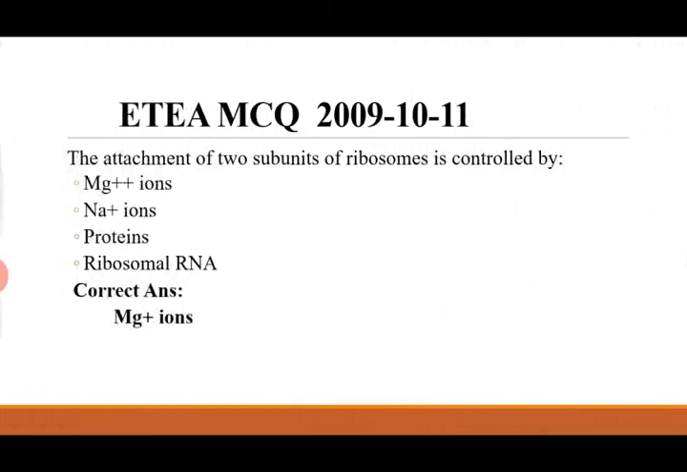Here is ETA MCQ 2009, 10 and 11. Attachment of two subunits of ribosome is controlled by magnesium ion, sodium ion, protein or the ribosomal RNA. And the correct answer is magnesium ions.